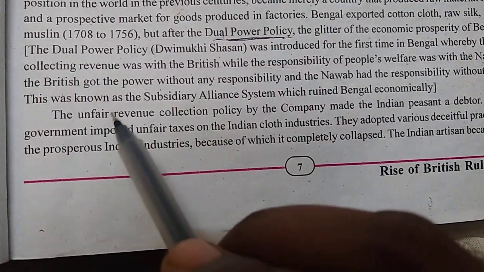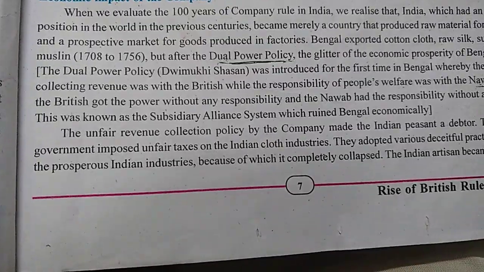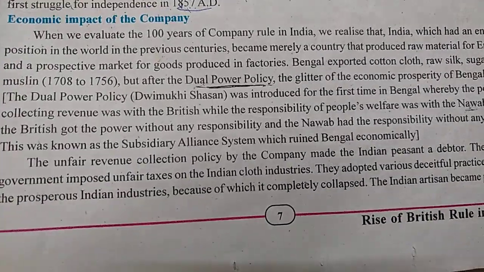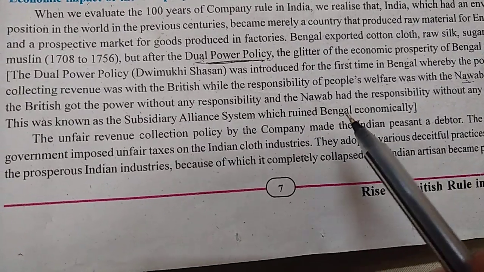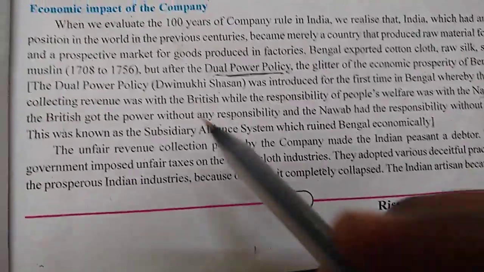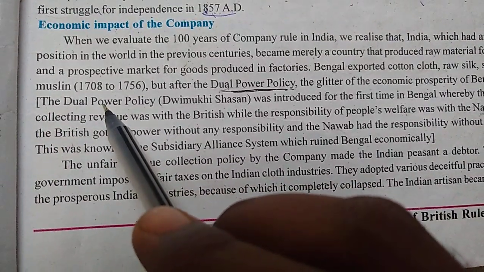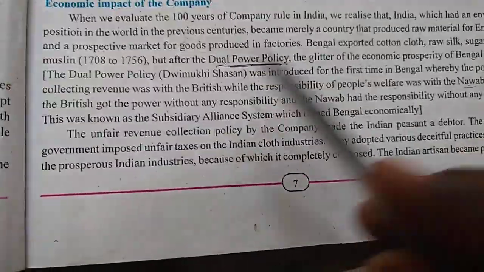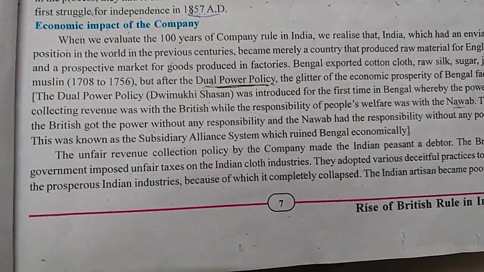This kind of situation is known as the subsidiary alliance system, which ruined Bengal. Now ruin means what? The word ruin indicates being destroyed. It is considered as destroy. Now, if you carefully concentrate, students, we completed the paragraph, but three things are being said. Which three things? The dual power policy, Dvimukhi Shashan, and the subsidiary alliance system. These three are, in majority cases, considered the same. Okay. Now we go ahead.